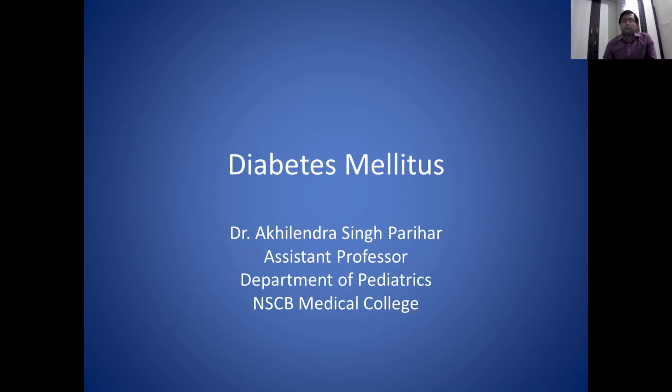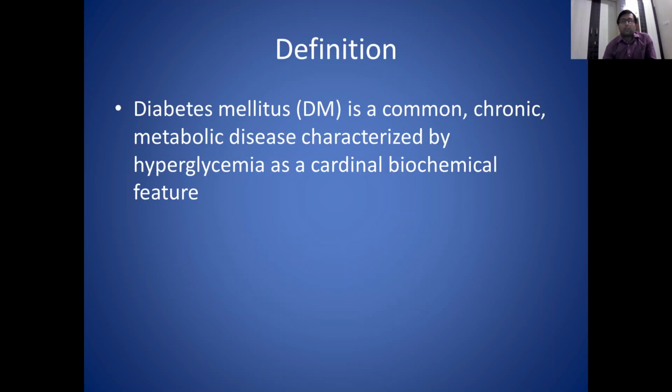Akhilendra, and our today's topic is diabetes, which is a common chronic metabolic disease characterized by hyperglycemia as its cardinal biochemical feature. This means in diabetes we will find hyperglycemia.